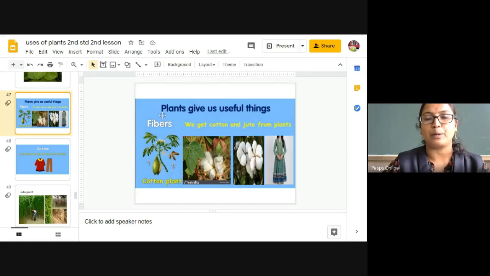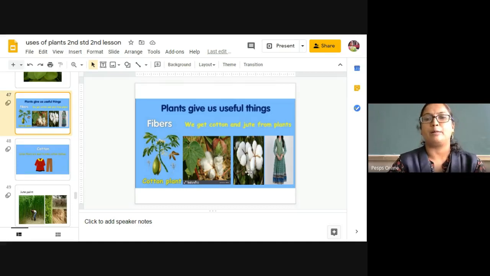Fiber is used to prepare the cloth that you are wearing. We get that from some plants. From the cotton plant we get cotton.